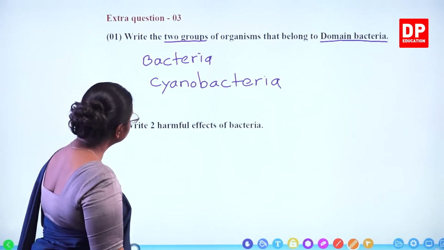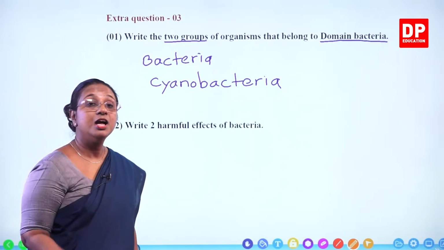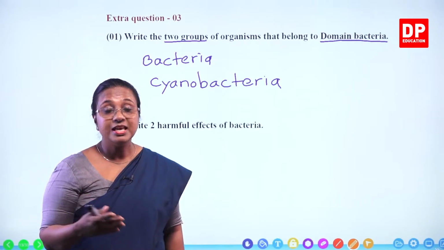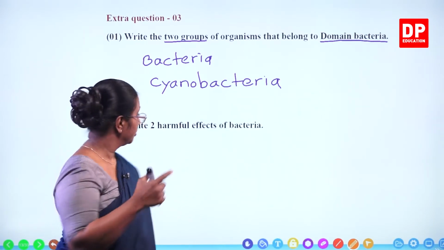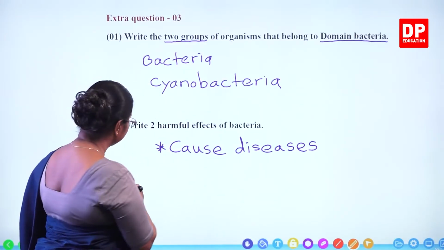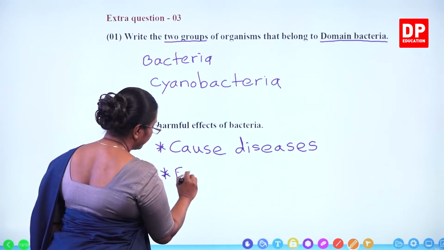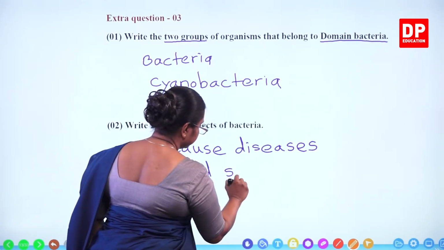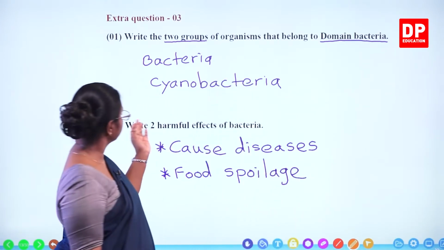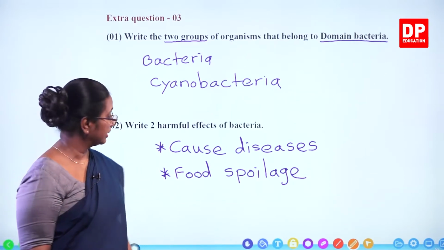Then we have: write two harmful effects of bacteria. What are they? They cause diseases and they spoil food. So the harmful effects: they cause diseases to man, animals as well as plants, and food spoilage. Those are the two harmful effects of bacteria.